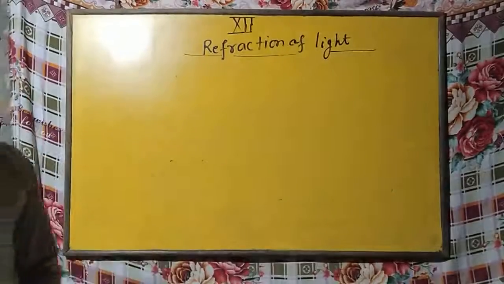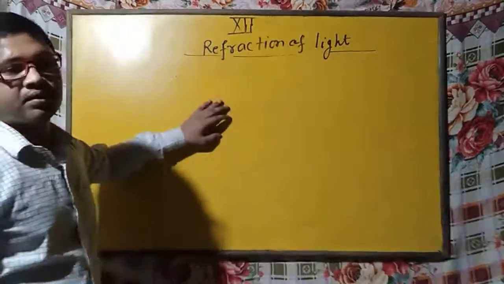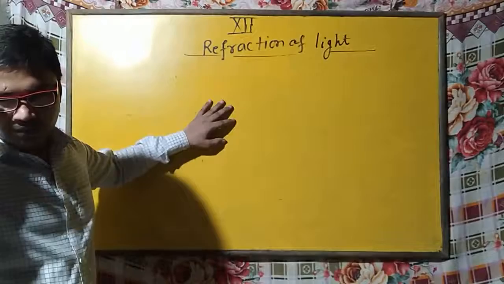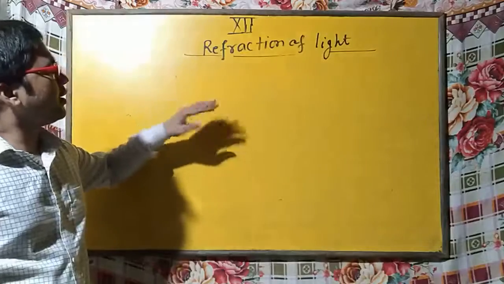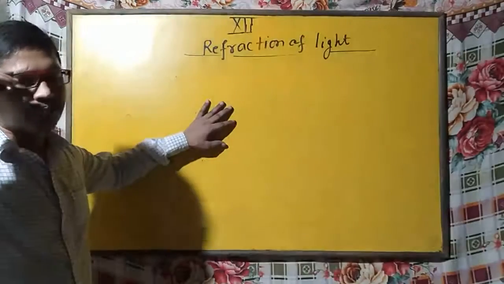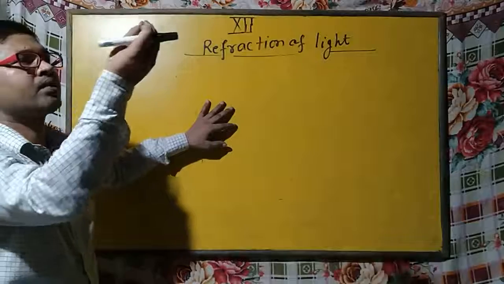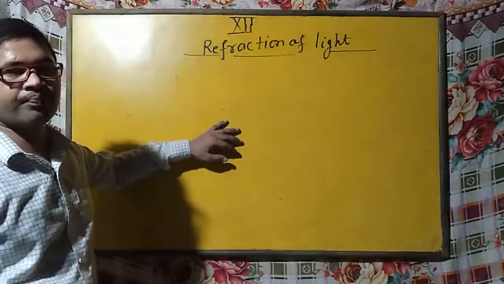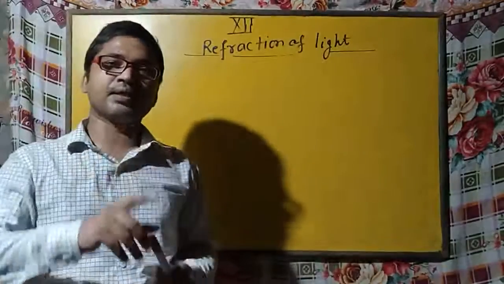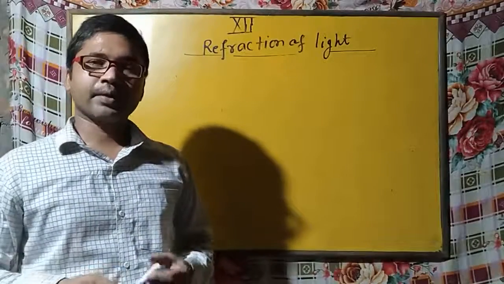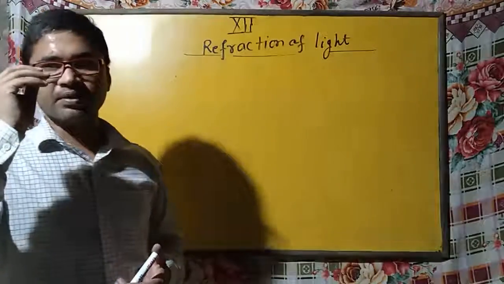So students, we know that there are many examples which we have seen in our daily life related to refraction. Like, you have seen at night the twinkling of a star, it appears twinkling, moving here and there. This is due to refraction. Okay, after filling water in a glass, if you put a pen inside it, you will have seen that it looks bent. Okay. If there is a jerk in a test tube, you will see that it looks shining there.